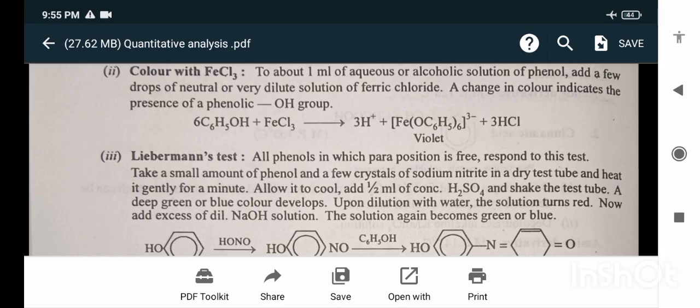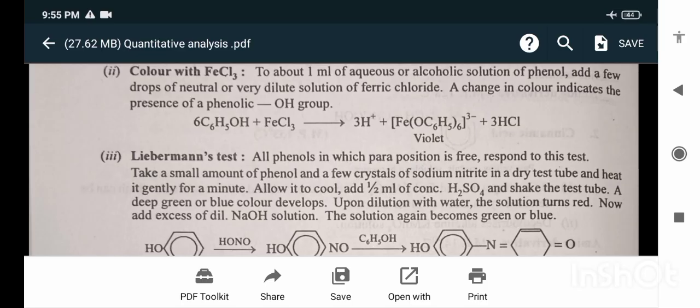Liebermann's test. All phenols in which the para position is free respond to this. Take a small amount of phenol and a few crystals of sodium nitrite in a dry test tube and heat it gently for a minute. Allow it to cool. Add half ml of concentrated H2SO4 and shake the test tube.